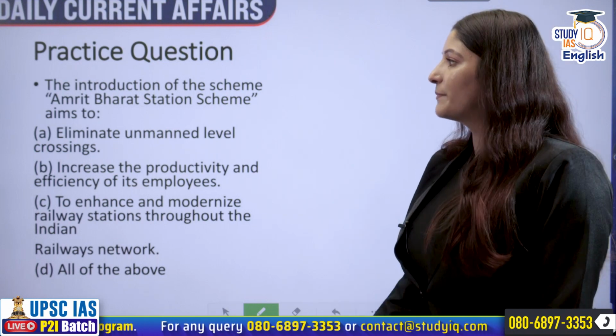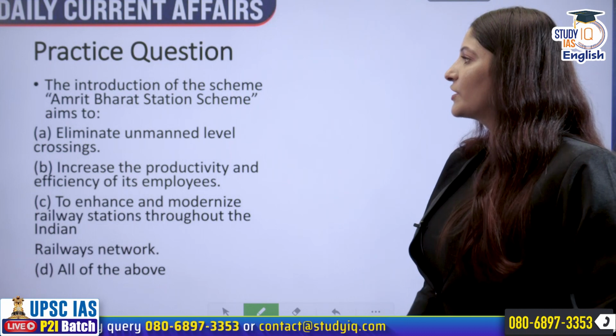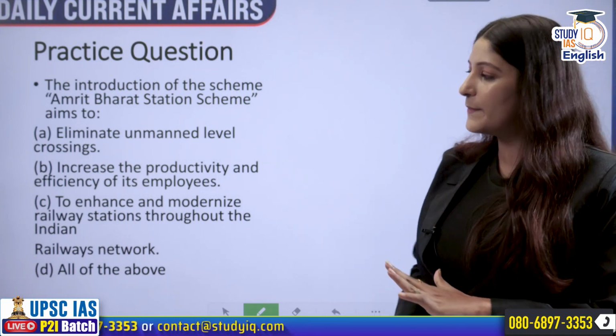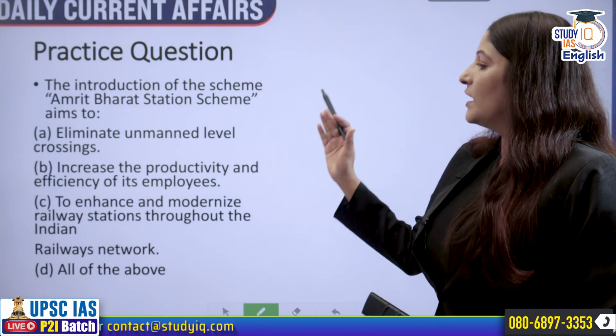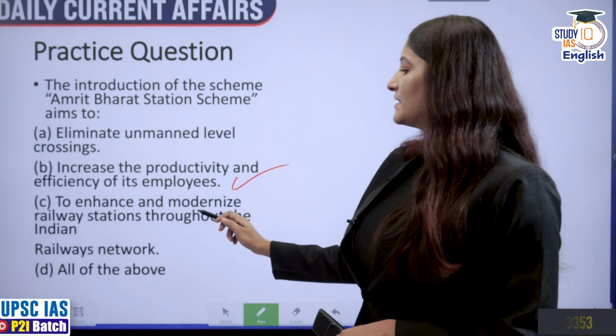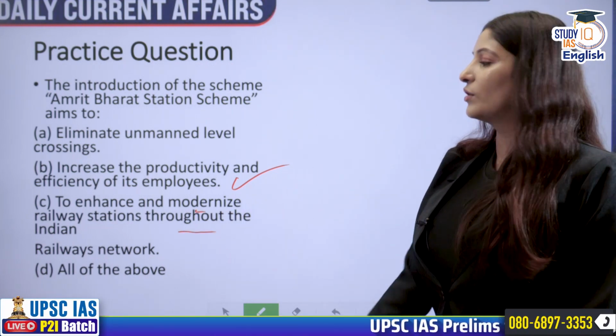The next question is a practice question for you all to practice and comment in the comment section. The introduction of the Amrit Bharat Station Scheme aims to eliminate unmanned level crossings, increase the productivity and efficiency of its employees, to enhance and modernize railway stations throughout the Indian Railways network, or all of the above.